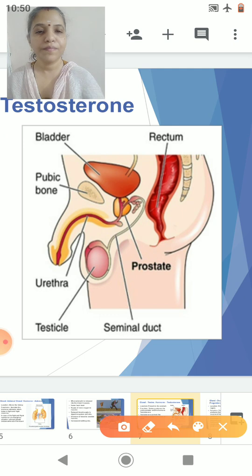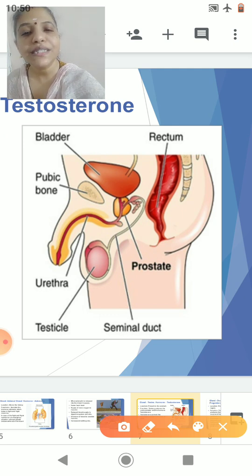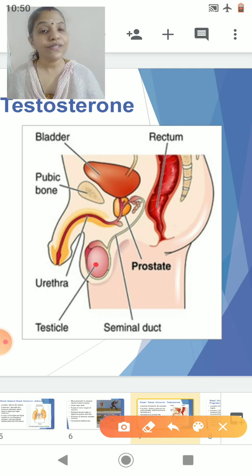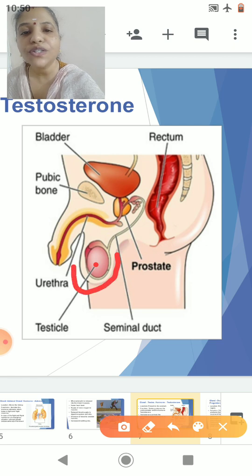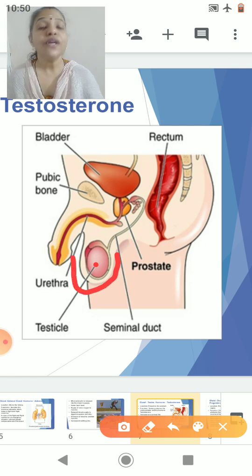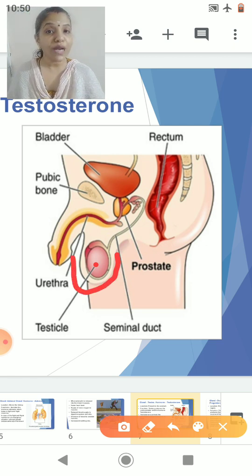So now students, this is the testis. The testis is also called a testicle. In human beings, the testis is present extra abdominal, which means outside the abdomen, in a sac or bag-like structure. This sac is called the scrotum, and the testis is present in the scrotum.